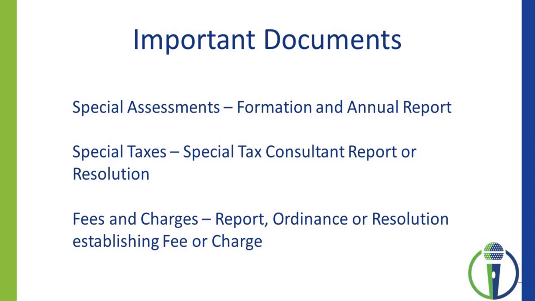At some point during the formation process, the property owner or resident received a notice and a ballot was executed either by the registered voter or the property owner in favor or against that charge. Once approved, the charge will show on the property tax bill every year. The revenue collected from the charge can only be used for the specific purposes listed on those documents I mentioned earlier. The documents may also provide for a term and a maximum amount that may be charged every year.